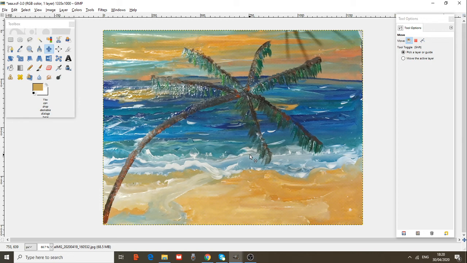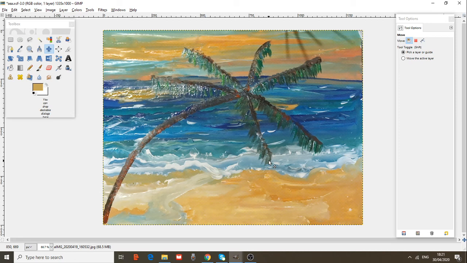Many times, if you press Control Z many times and you undo many of the mistakes you may have made, you may not save your work because the undos may not arrive at the first original picture.